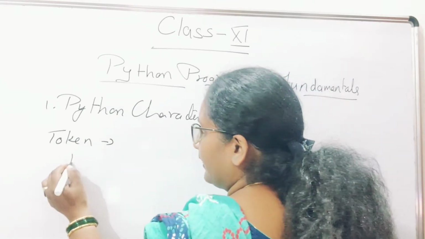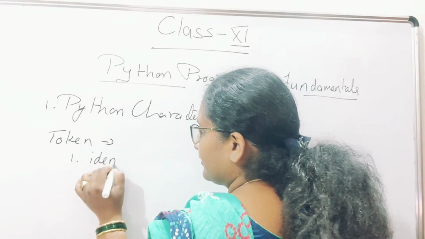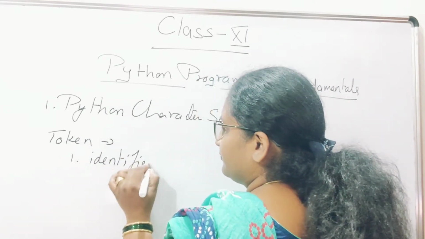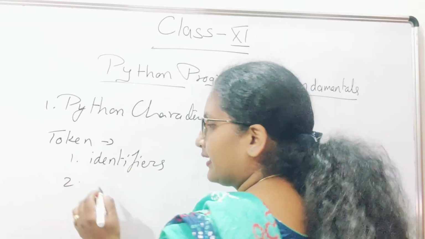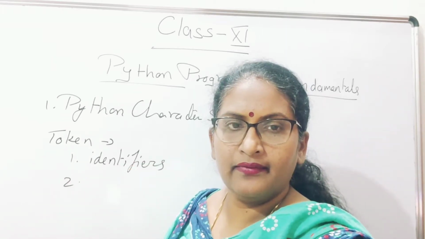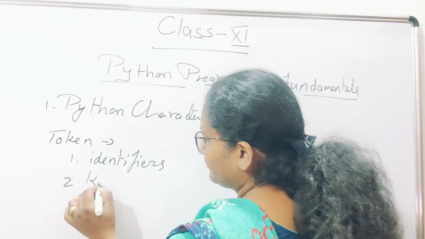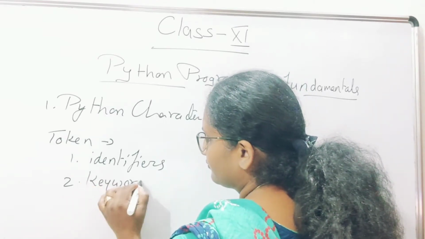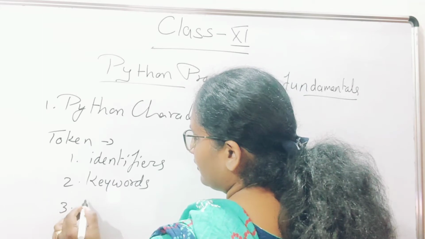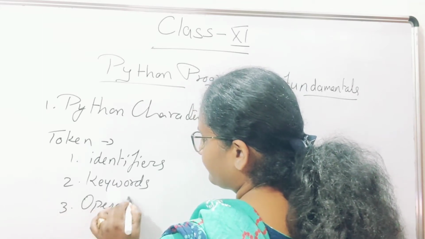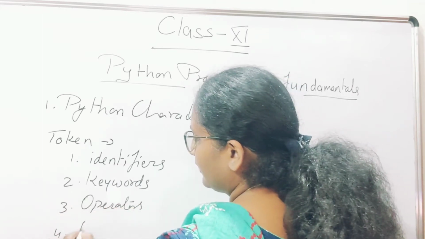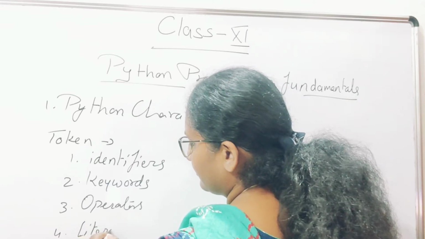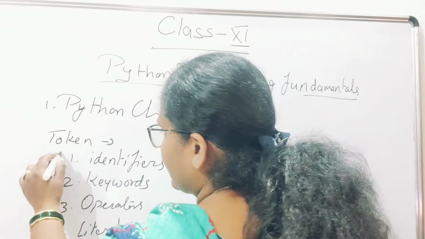In tokens you will get identifiers. Second one is keywords. Third is operators. Fourth one is literals. Now we will learn all these things.